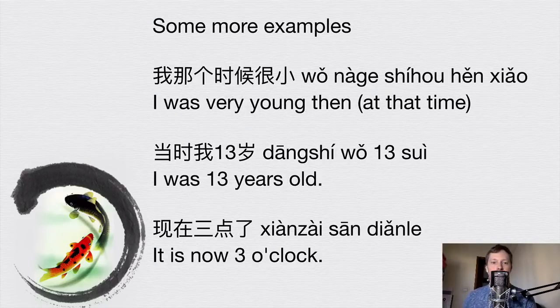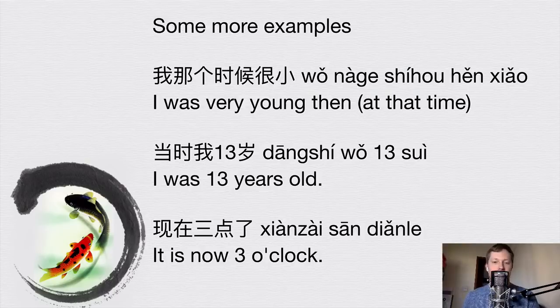Here are some more examples. 我那个时候很小. I was very young then. So literally the sentence means I, that time, very young. I was very young at that time. So in this sentence, it would be clear when the action is happening due to the sentences around it. 那个时候 means at that time. So it's normally referring to something in the past. Another example. 当时我13岁. I was 13 years old. And 当时 means at that time. So again, probably you would know when this was happening by the sentences that came before. And 当时 suggests that it might have been in the past.